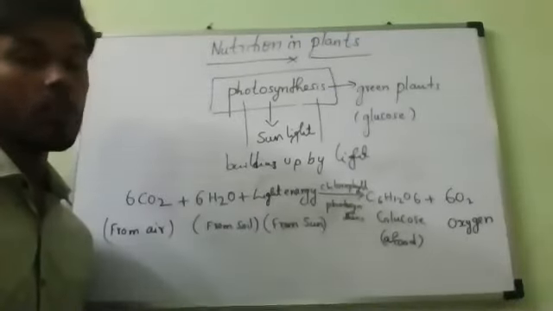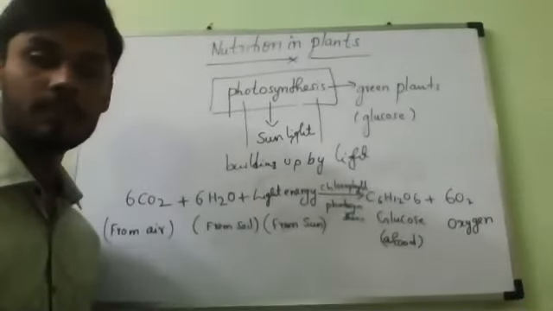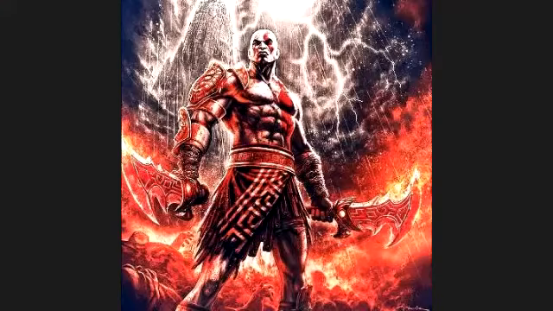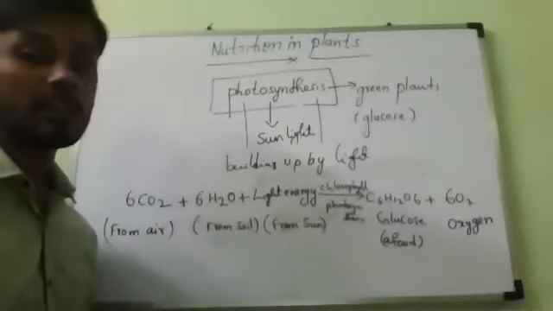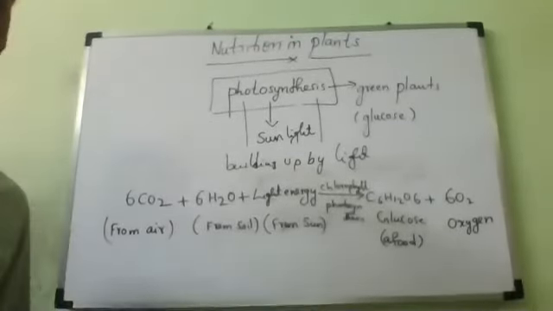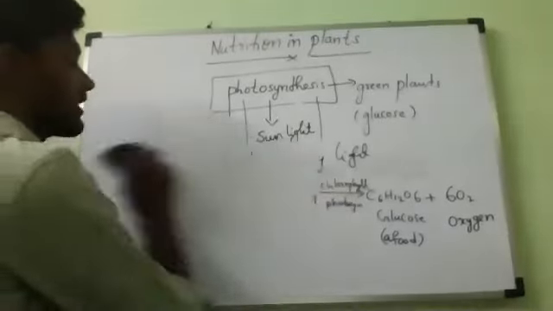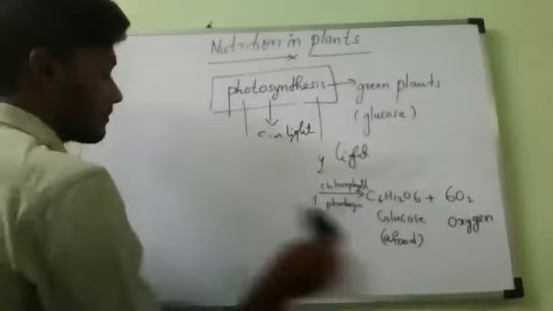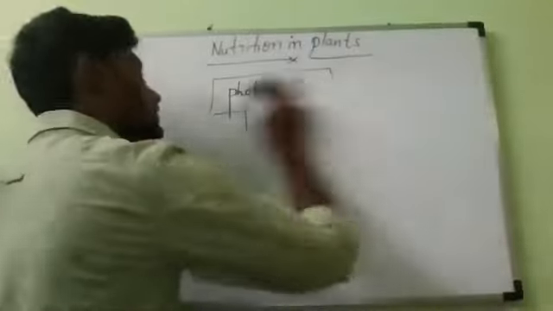Now, shall we go for the process of photosynthesis? Yes, sir. As we know, this process of photosynthesis takes place in which part of the plant? The green parts of the plant, where chlorophyll is present. Chloroplast, sir. Most of the green part where it is present is the leaf. Leaf. That's all.